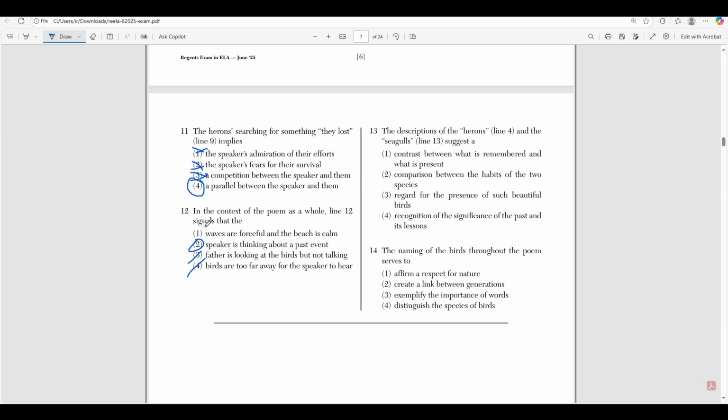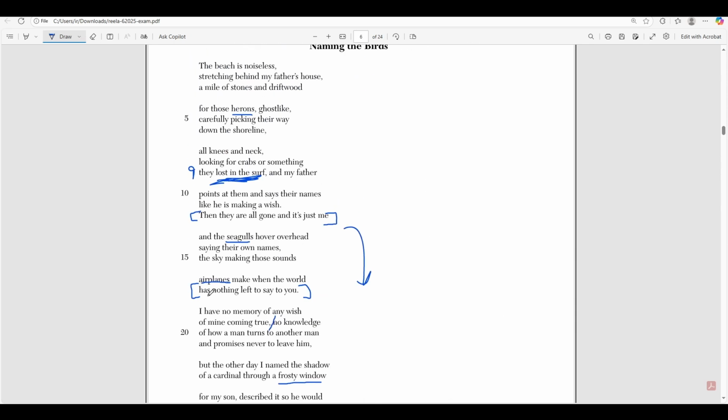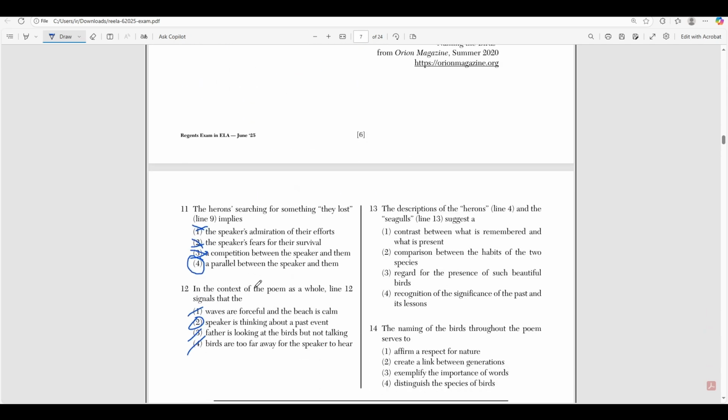And it's not talking about the waves on the beach, right? Because we never talked about the waves on the beach. So why would we mention it here? All right. Number 13 says the descriptions of the herons in line 4 and the seagulls in line 13 suggest